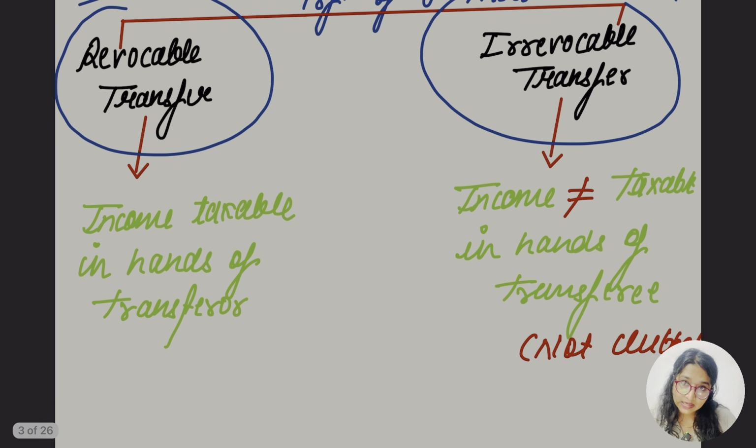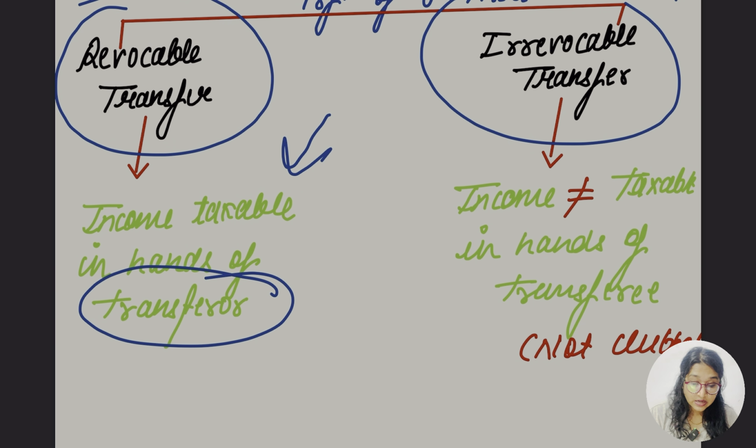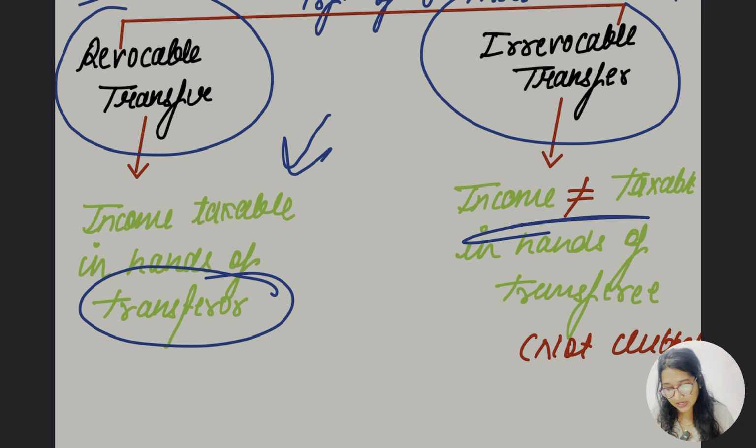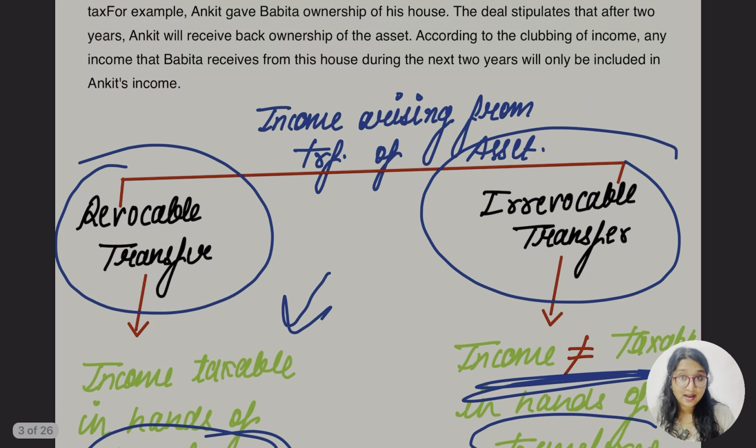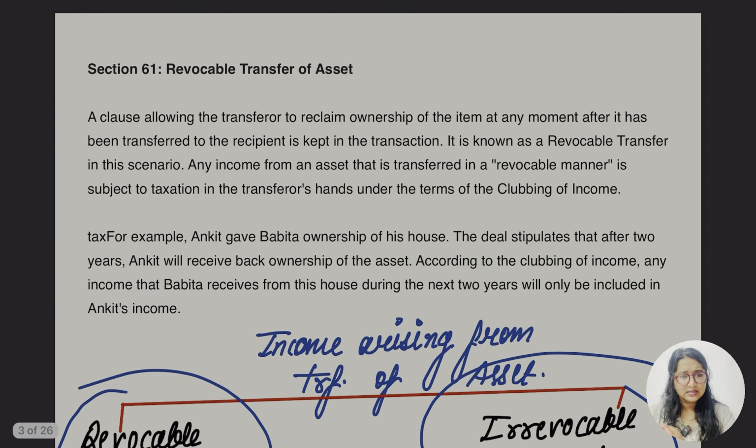So in case of revocable transfer, income would be taxable in the hand of transferor. But if the transfer is irrevocable, in that case income would not be taxable in the hand of transferor, not clubbed. Hope this is simple and clear.